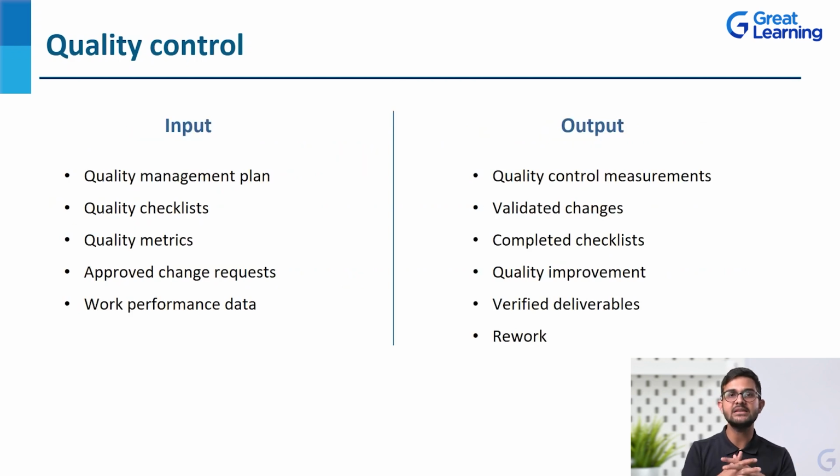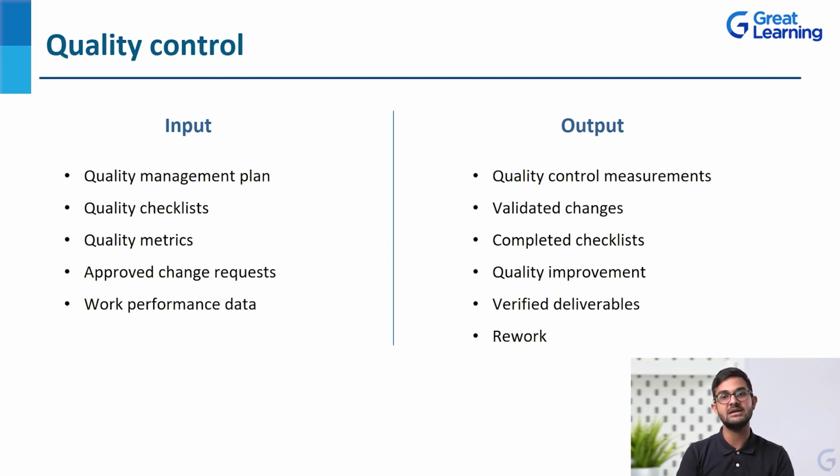Now let's again look at the input and the output part when we talk about controlling the quality. So quality management plan, quality checklists, metrics, these are again the outputs of quality planning. Then approved change requests, whatever changes we are making after quality assurance, whatever work performance data we have from quality assurance, that is all taken as an input, and then we get the output. Now what is that output after quality control?